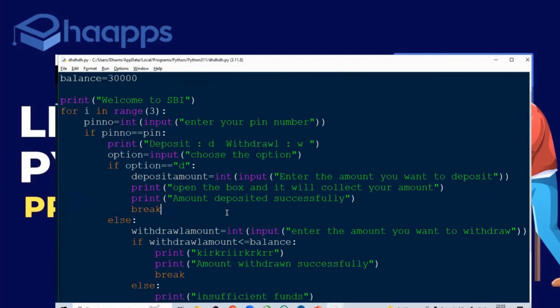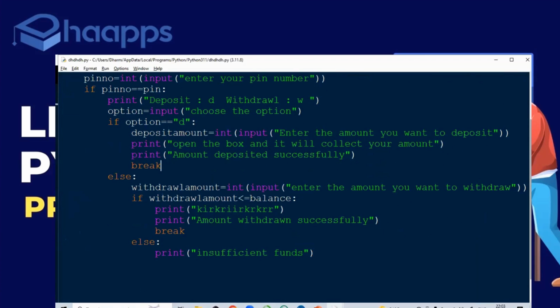After the amount gets deposited successfully, if you want to check the balance, you want to exit or you want to check the balance. Is it clear? So we can ask, as soon as the amount got withdrawn or deposited successfully, we can continue this by writing one more option. We can make sure that it will ask the user whether that fellow has to go or continue.